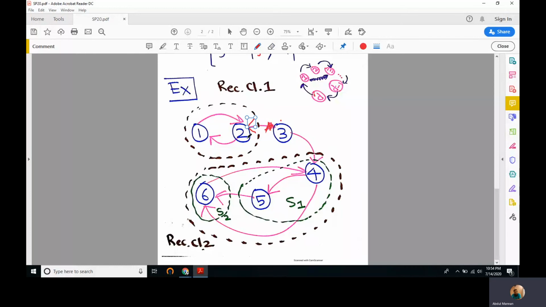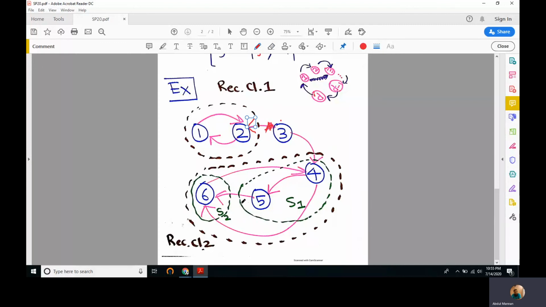This is recurrent class 1, and this whole is another recurrent class. We call it recurrent class 2. This recurrent class can be subdivided into 2 subsets, S1 and S2. Why? Because all the arrows that are emerging out of S1 are going to S2, and all arrows that are emerging out from S2 are going to S1.